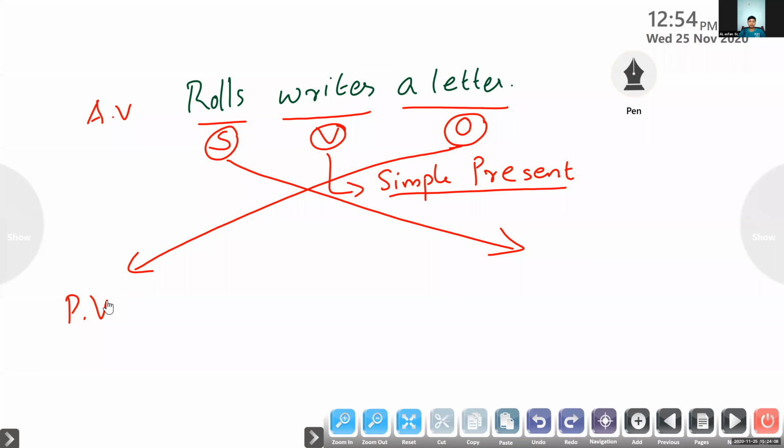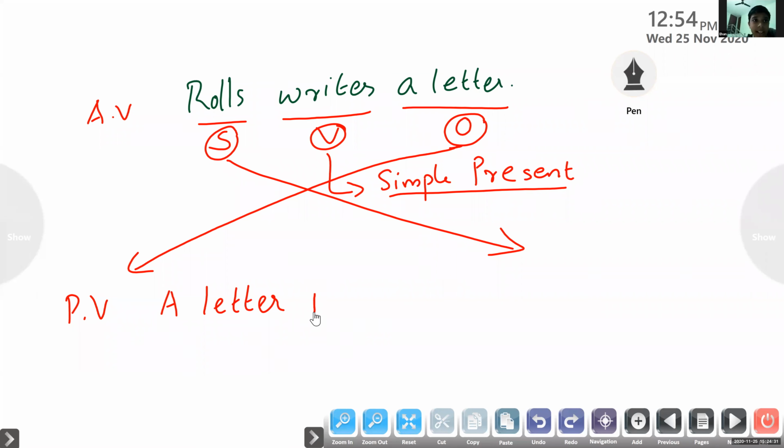So how can I change the sentence from active to passive? A letter is. It is in simple present tense. A letter is written.